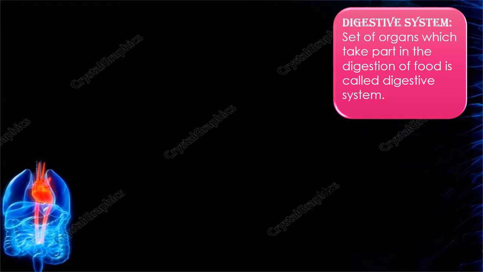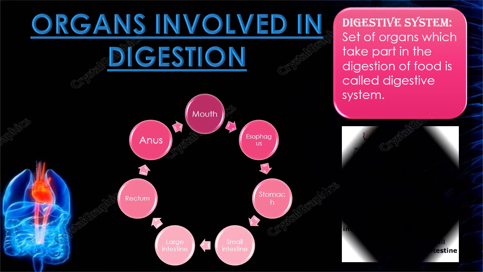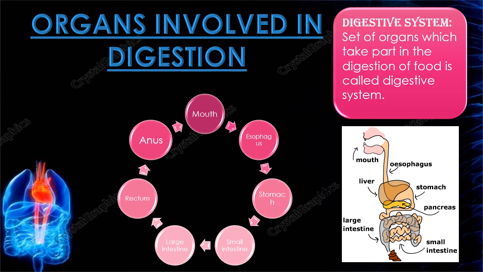Now, the set of organs which take part in the digestion of food is called the digestive system. And the organs involved in digestion are the mouth, esophagus, stomach, small intestine, large intestine, rectum, and anus.